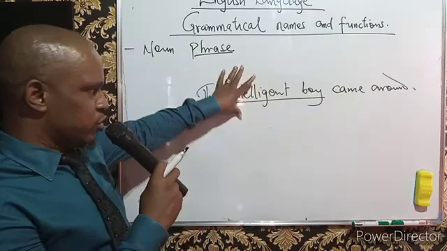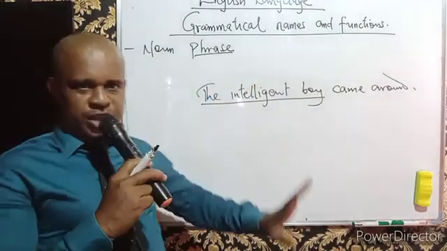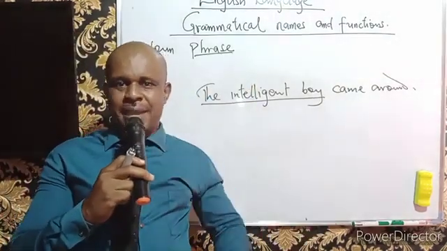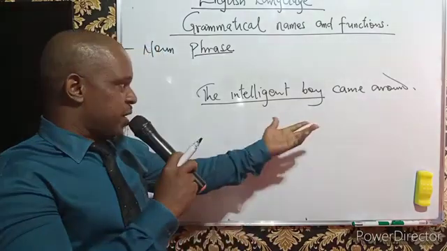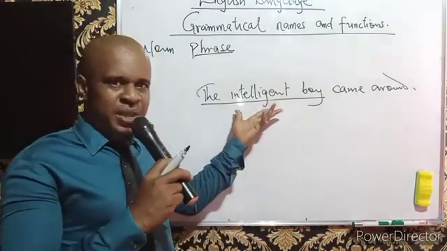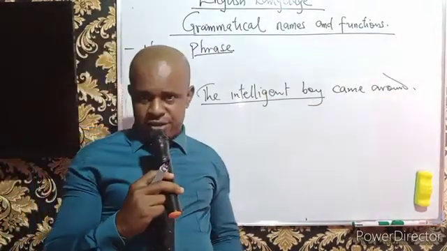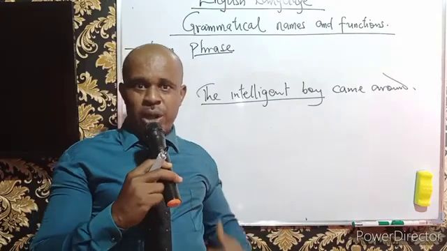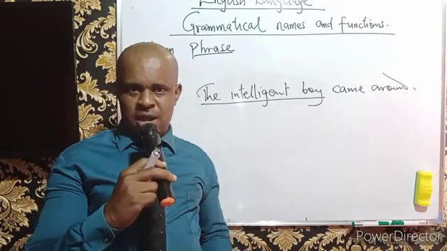What do we notice here? We are talking about somebody that came around. And the person is, by name, the intelligent boy. Of course, the intelligent boy will have his own natural name.